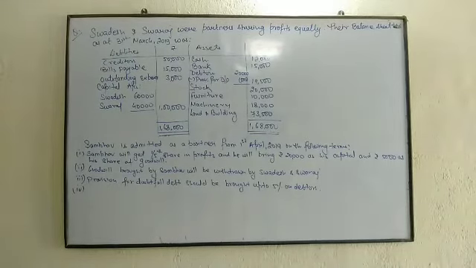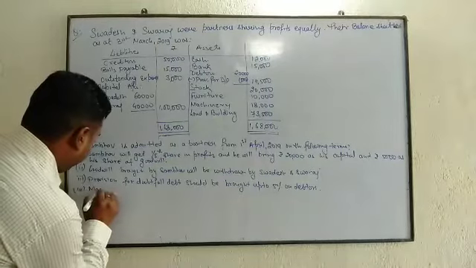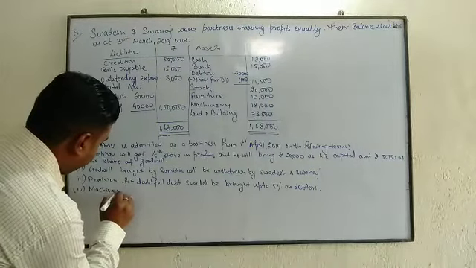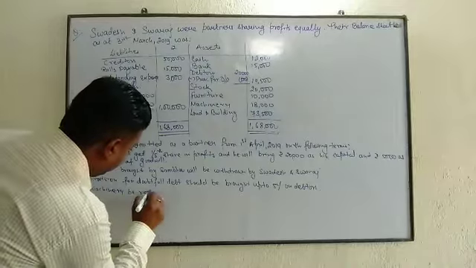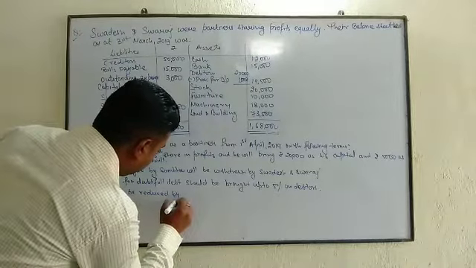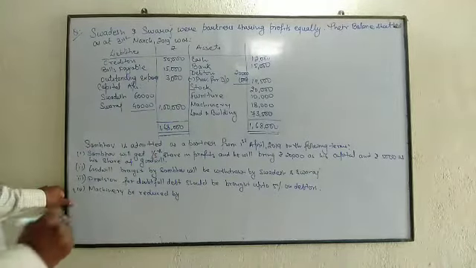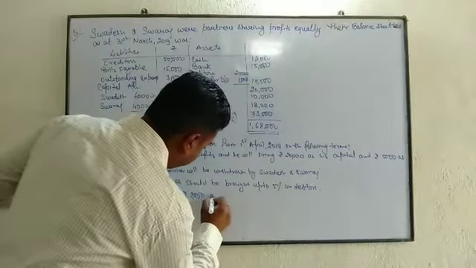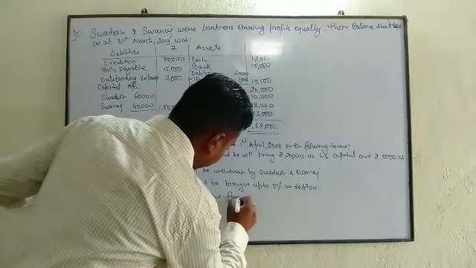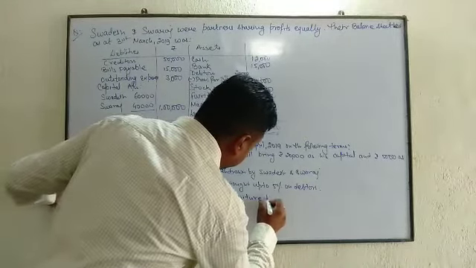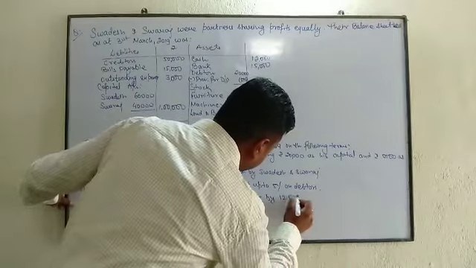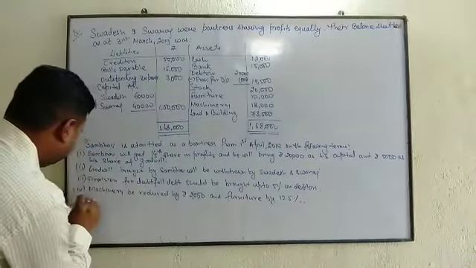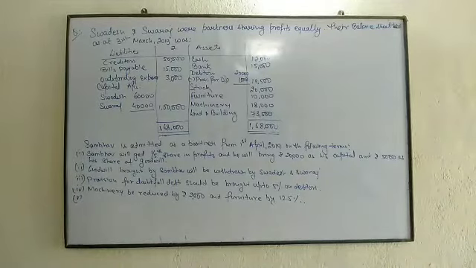Machinery be reduced by 2,000 and furniture by 12.5%. Point fifth, stock be valued at 23,000.